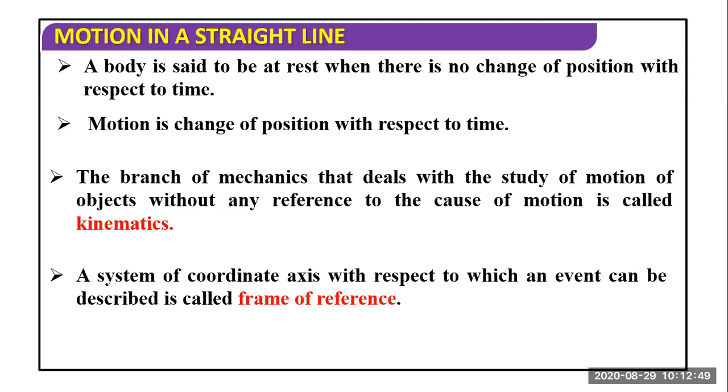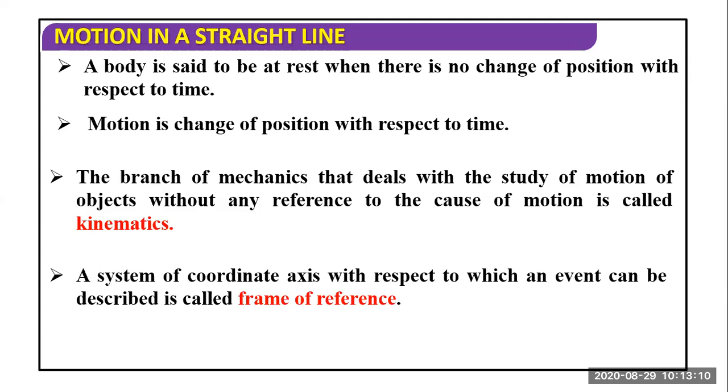Then we define frame of reference. A system of coordinates with respect to which an event can be described is called a frame of reference. So what is a frame of reference? It is the system of coordinate axes, meaning x, y, z axes, with respect to which we will define the motion.